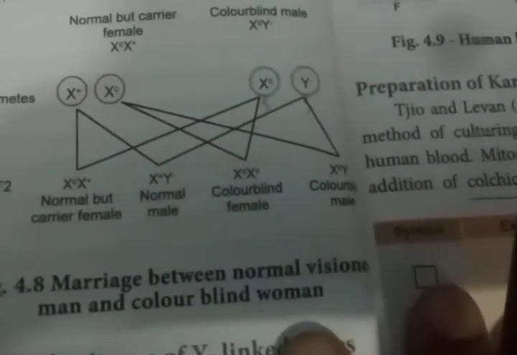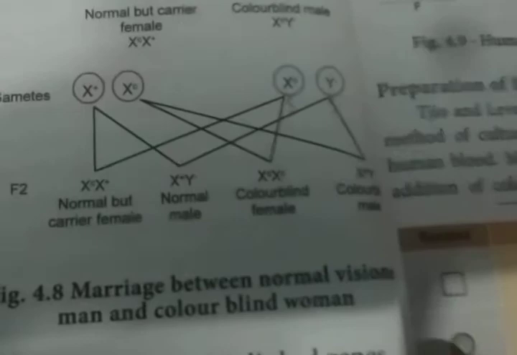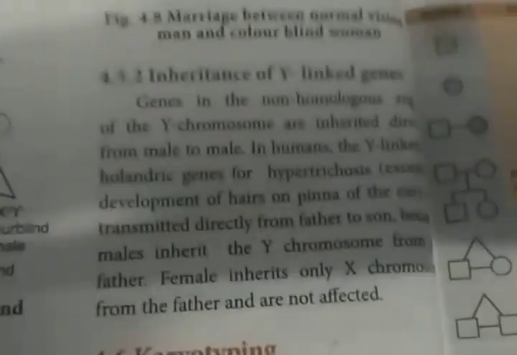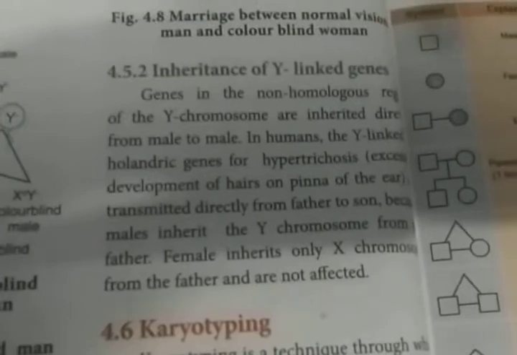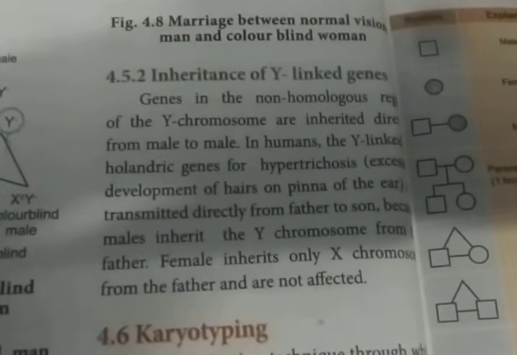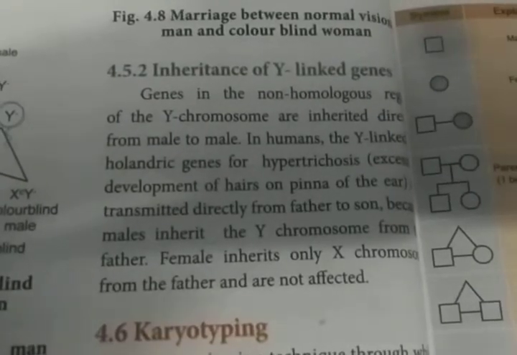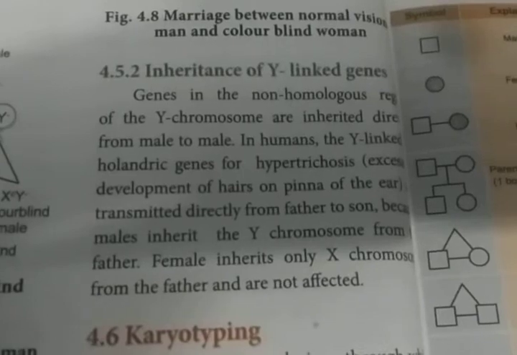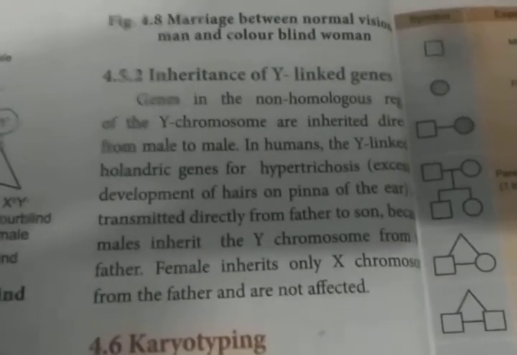So 1:1:1:1 ratio. Can you understand all of you this? That is what we have discussed about X-linked inheritance. Okay. Now we are going to discuss the inheritance of Y-linked genes. Genes in the non-homologous region of the Y chromosome are inherited directly from male to male. Already I have said.